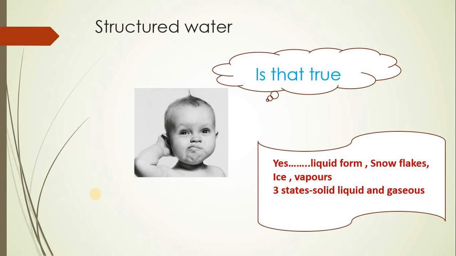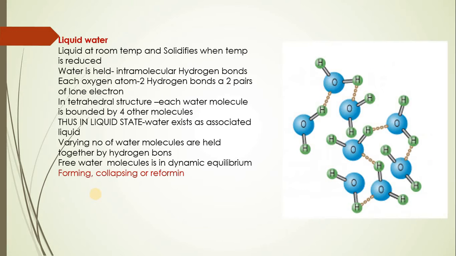Now, you will wonder, is water really a structured molecule? The answer is yes, because you have understood in lower classes that the three states of water are water in the liquid form, ice in the solid form, and vapors in the gaseous form. Hence, we can say that there exist three states of water. Today we are going to try to understand the solid state of water, that is the structure of ice, and the structure of the liquid form of water, along with certain properties.